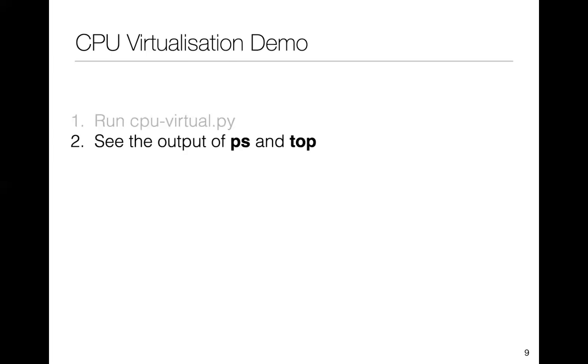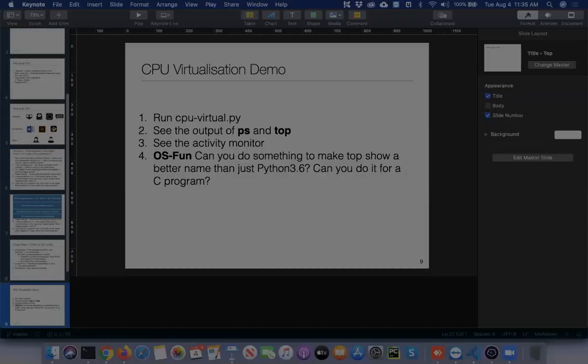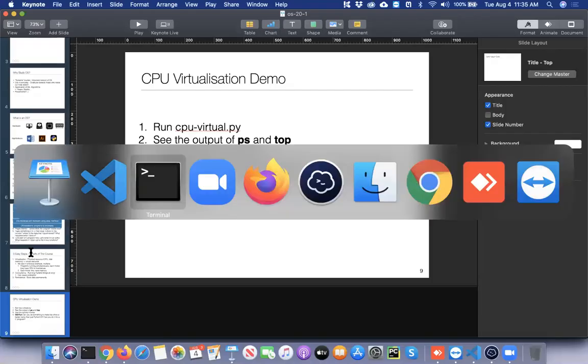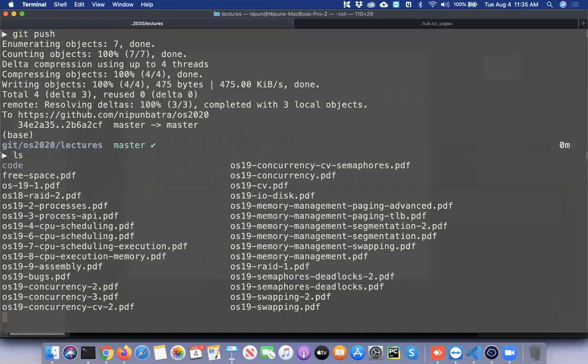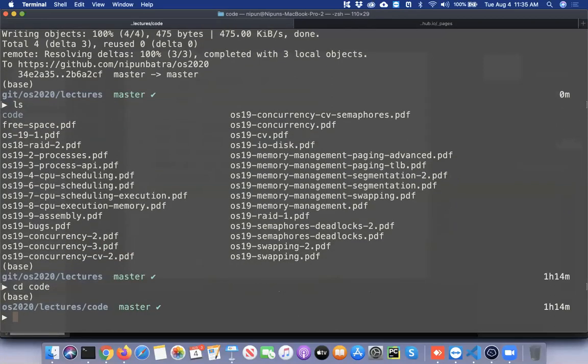And to give you a better glimpse of how CPU virtualization works, we'll just run a simple program. Let's first just see what this program does.